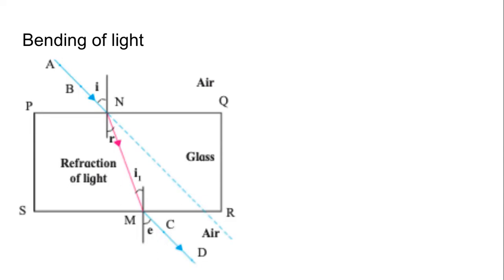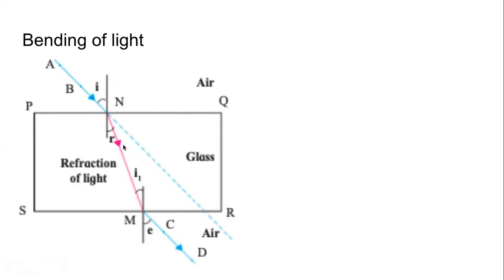Now, in normal times, because light travels in a straight line, the incident ray, which is in blue, should have gone straight on the dotted line. Light travels in a straight line. But because the density of the glass is different from the density of air, not just different, the density of the glass is more than the density of the air, the refracted ray will bend towards the normal. Look at R. It is not on the dotted line. It is bending towards N. This is N, right? It has come towards it.